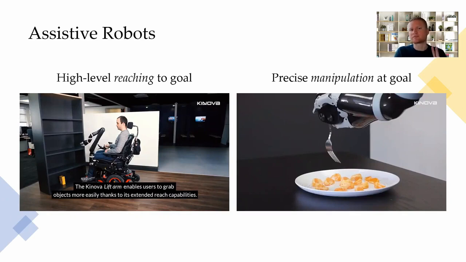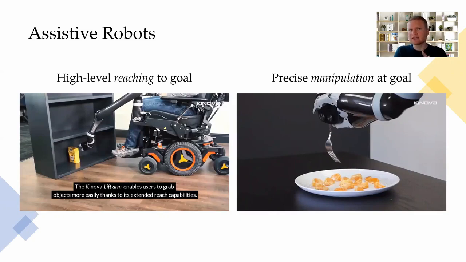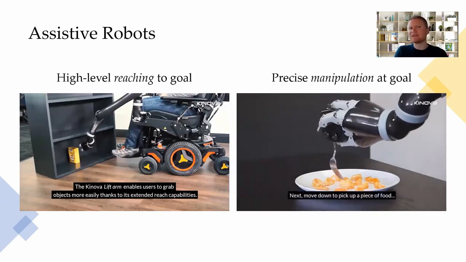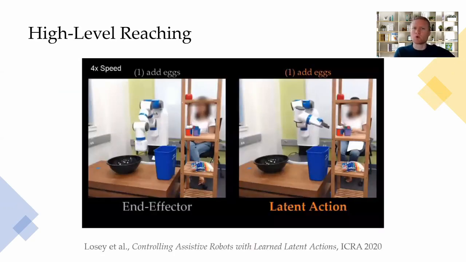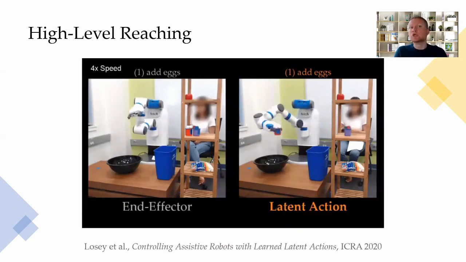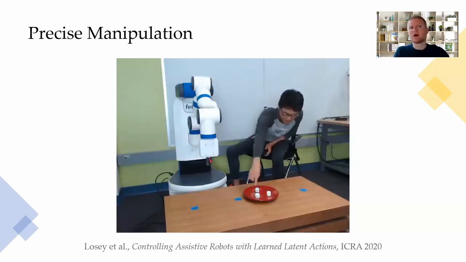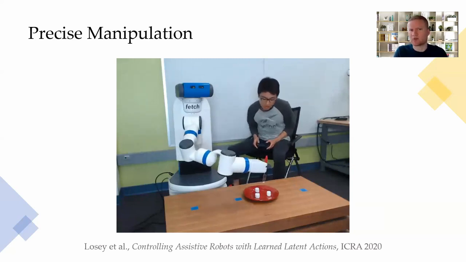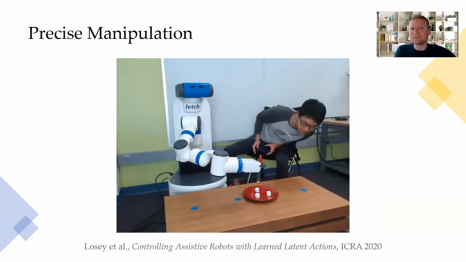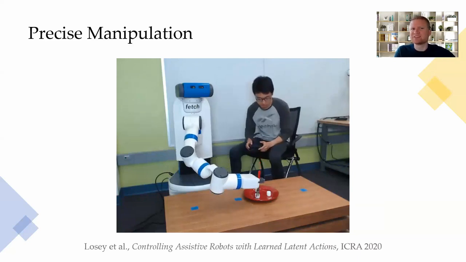faced with two challenges. First, they need to control the high-dimensional dexterous robot to reach towards their desired goal. And second, once the arm gets to that goal, they need to precisely orchestrate the end effector to manipulate objects. In our prior work, we addressed the first challenge. We learned the latent actions that enable users to intuitively guide assistive robots towards their high-level goals. Hong here is using our algorithm, which makes high-level reaching much smoother than directly teleoperating the end effector. But even with this intuitive embedding, precise manipulation is still hard.